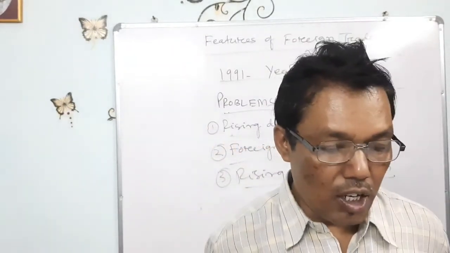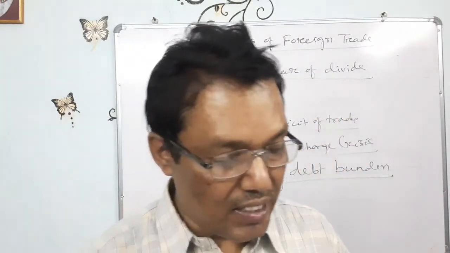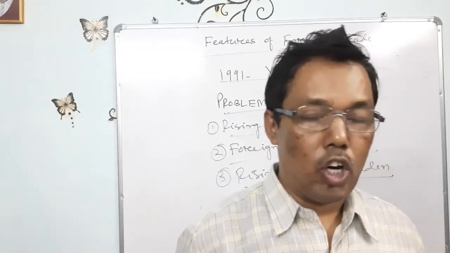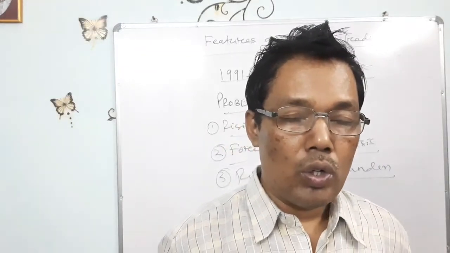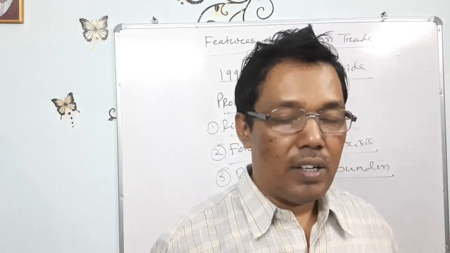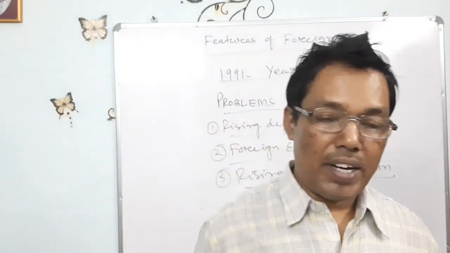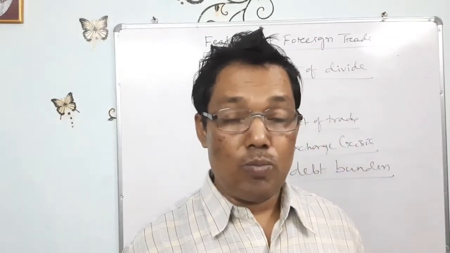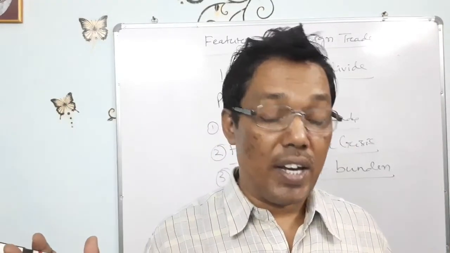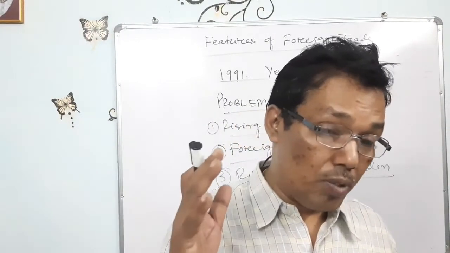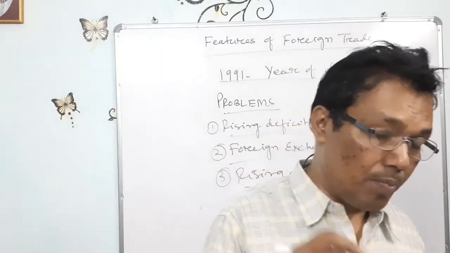So as a result our external indebtedness kept on increasing. How long will we ऋणं कृतं घृतं पिबेत? मतलब कमाने के साधन कुछ नहीं है, दूसरा से बोरो करके कितना दिन अच्छा खाएंगे, अच्छा रहेंगे. So that is to be called the debt trap. The country will face problems.